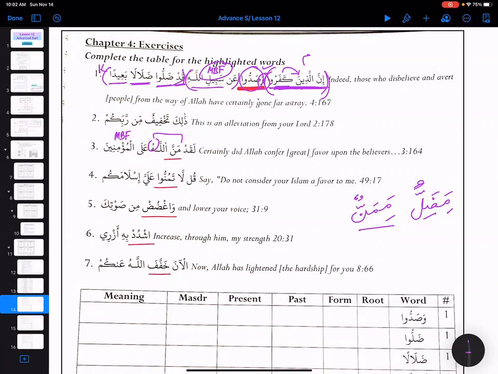Next one. Jumla qul fi'liya. La tamunnu alayya islamakum. So Allah subhanahu wa ta'ala is saying, tell them: qul, then la tamunnu, do not consider a favor upon me, your Islam. Right? So this is, I think, Surat Hujurat, right?